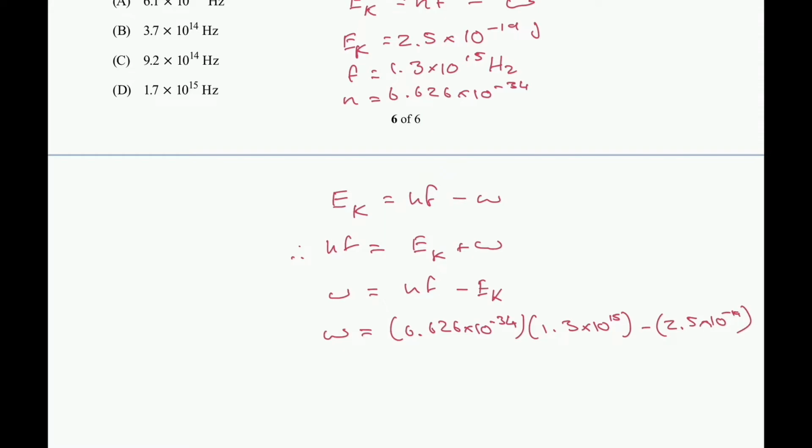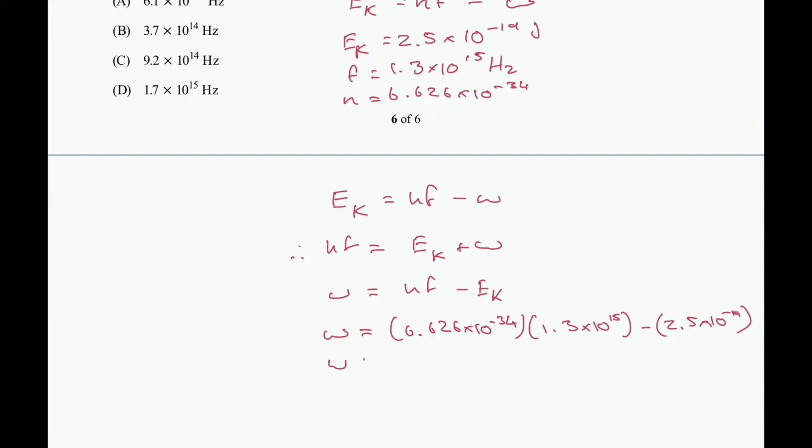Now you can get different questions. EK, you might get it in electron volts, or you can get the velocity the electron is ejected with, and you can calculate the kinetic energy of an electron from the velocity and the mass, and that's the energy it's been ejected with.